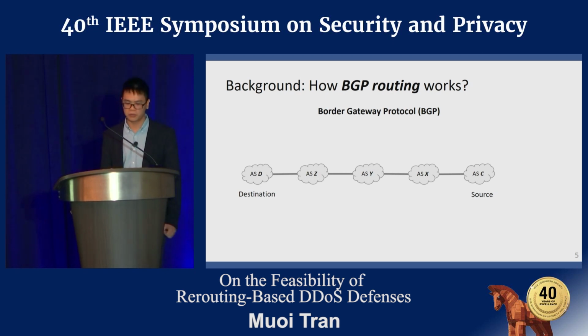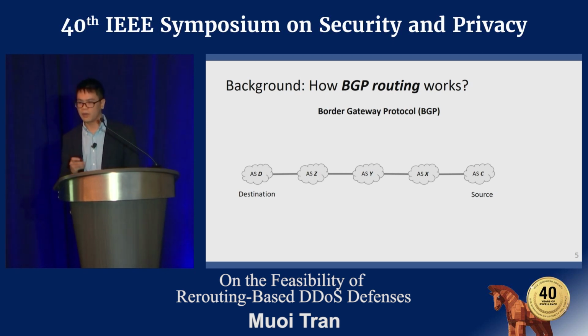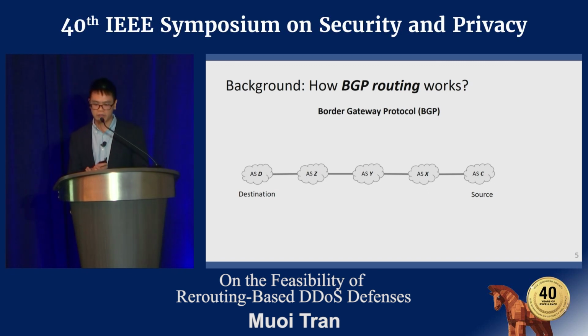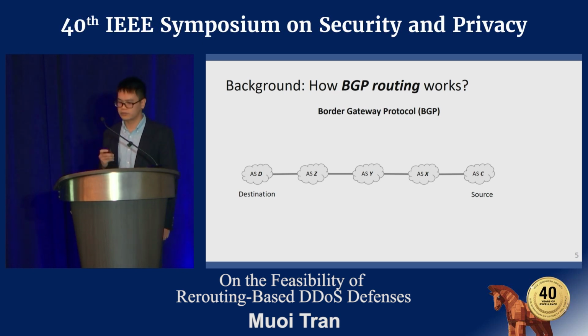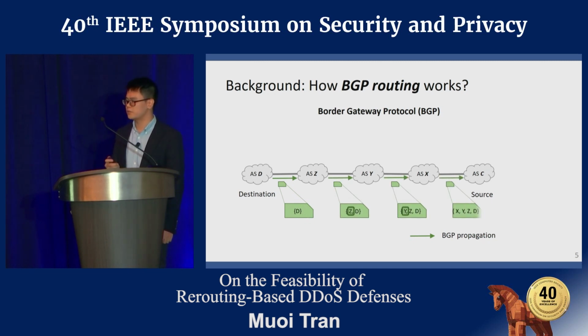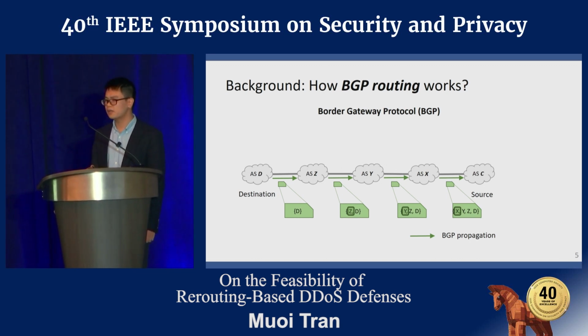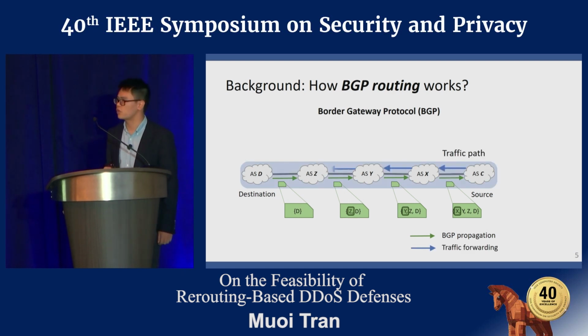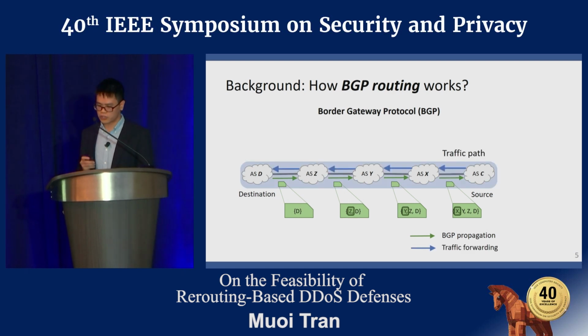But first, we have to go through a super high-level overview of how the BGP routing protocol works in the current internet. BGP is a path vector routing protocol in which the routing message carries the inter-domain path and is broadcast to the entire internet. As you can see from this animation, the destination sends out a BGP message, and at each hop, the AS number is appended to the message. After learning the AS path included in the BGP message, the source of the traffic will just send the traffic.